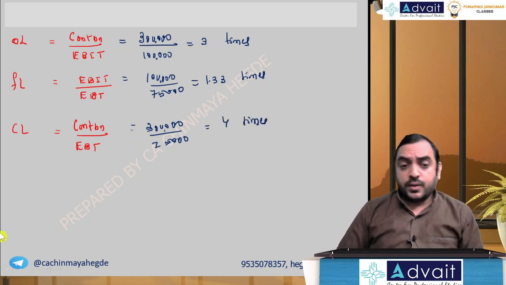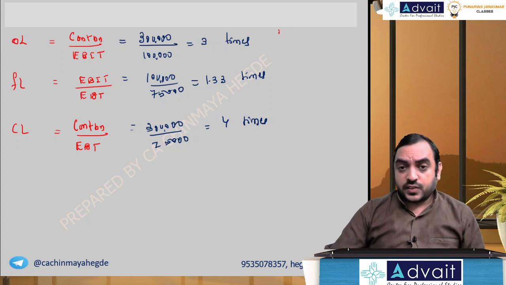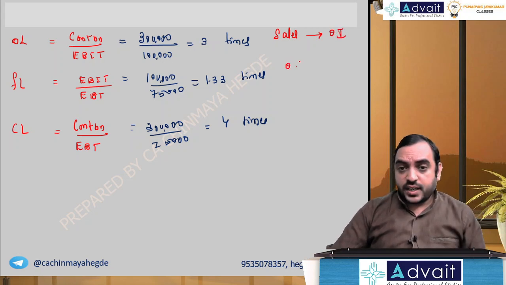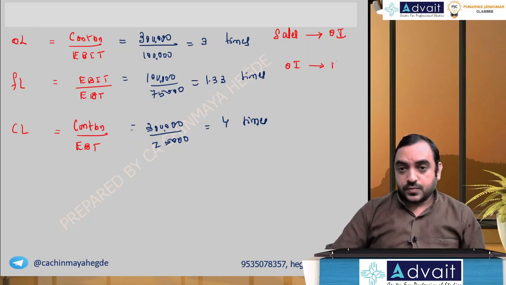And also remember, what does operating leverage connect? Let me write down. Operating leverage connects the sales and operating income. What does financial leverage connect? Operating income with taxable income or EPS. You can say EPS or you can say taxable income.